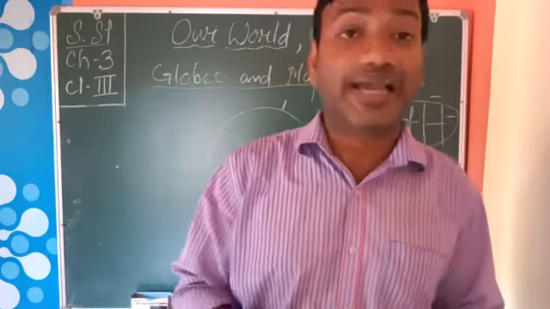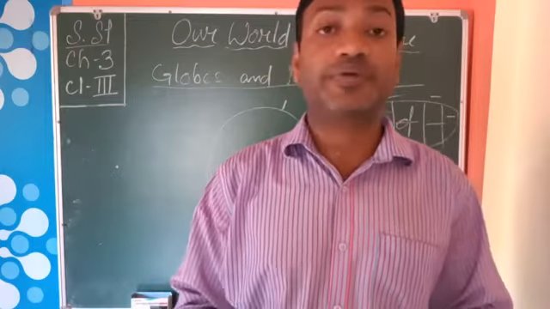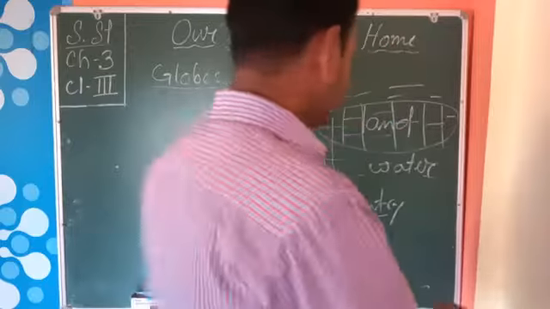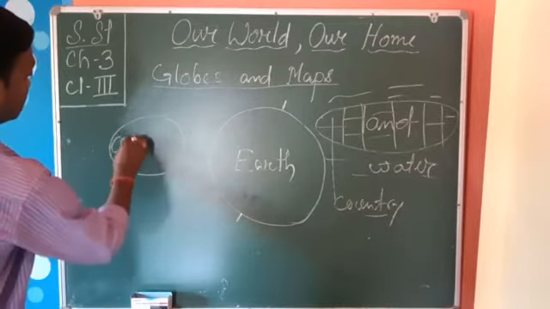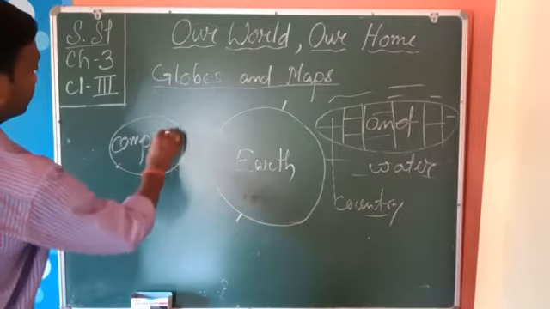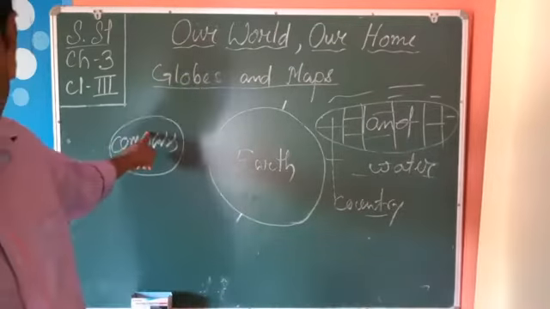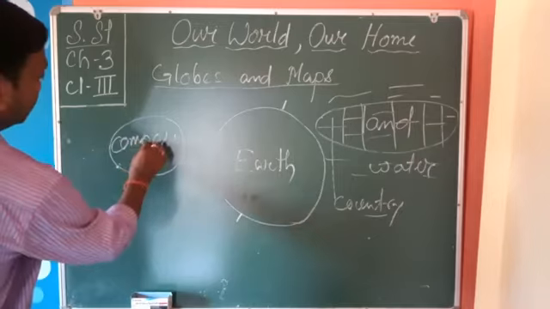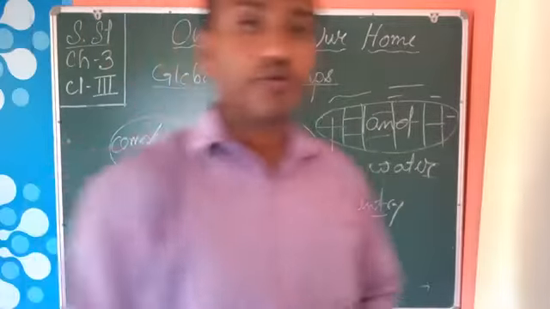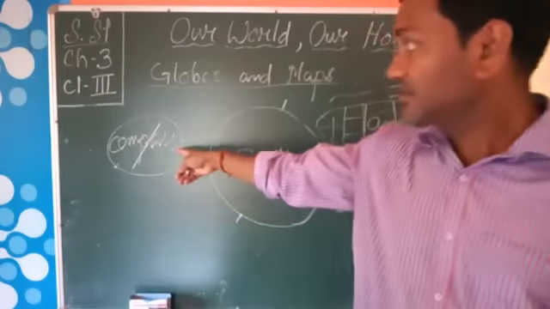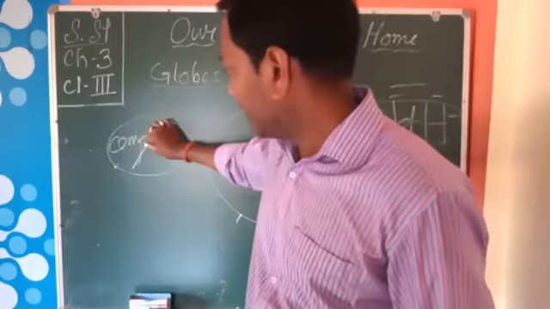We can find direction with the help of a compass. It is called a compass, and here we find hands like a clock.